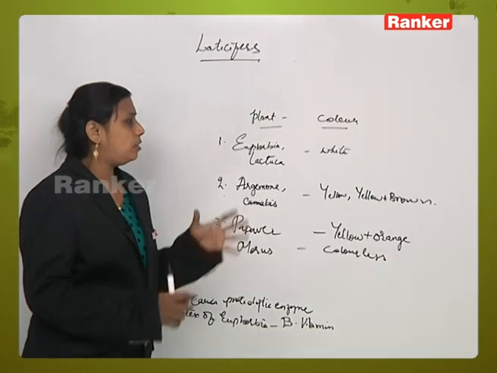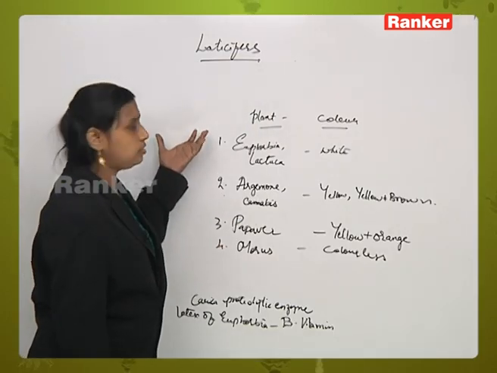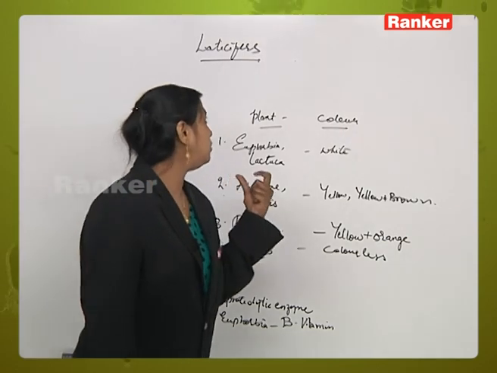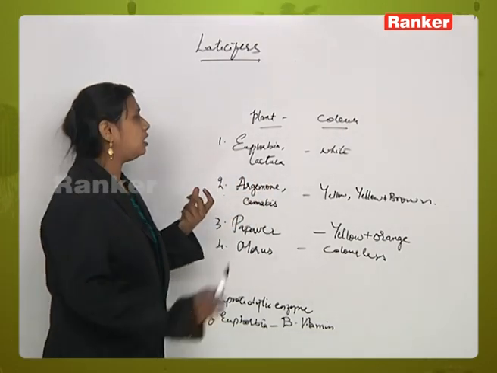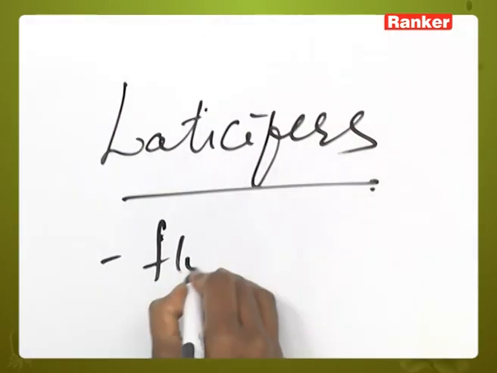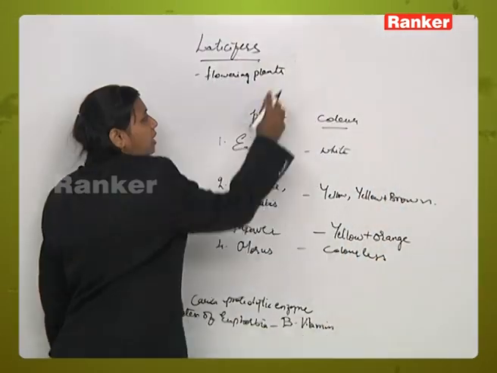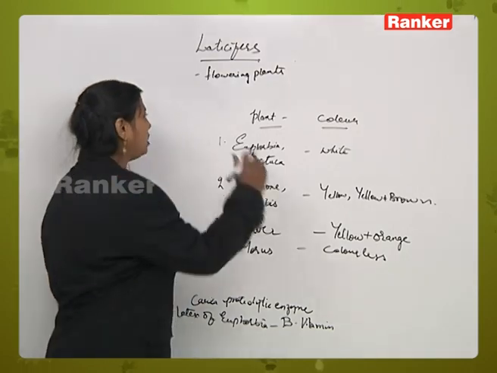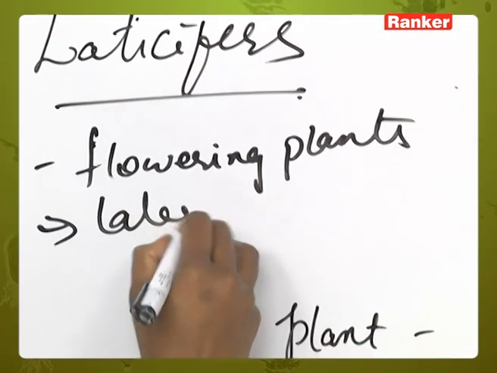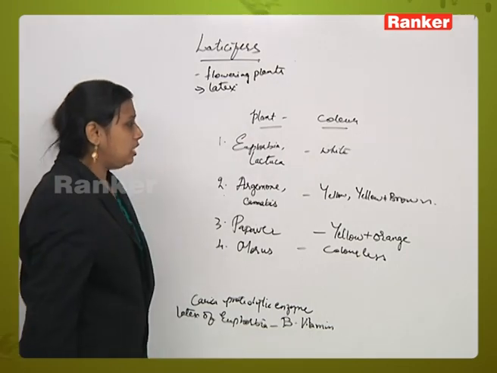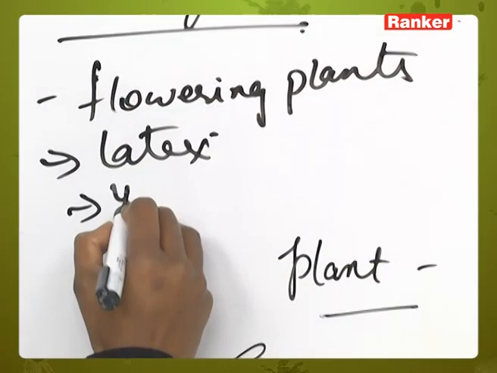Okay, now we will be studying one of the secretory tissues, that is laticifers. Laticifers are a type of tissue which occurs in almost all the flowering plants. Why is the name laticifer given? Because it secretes a substance called latex, and the latex is normally yellow,